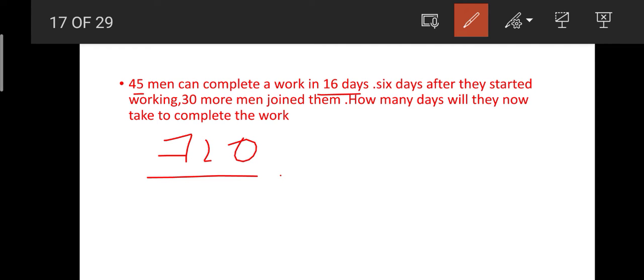So by taking 720 as total work units, 6 days after they started working, 30 more men joined them. In 6 days they have worked 45 into 6, nothing but 270 units.